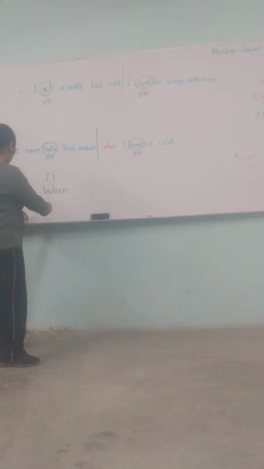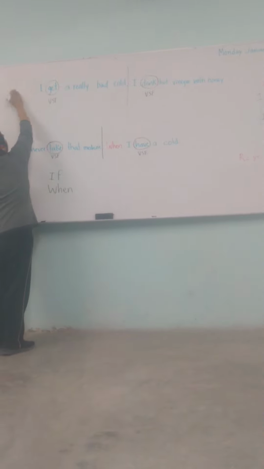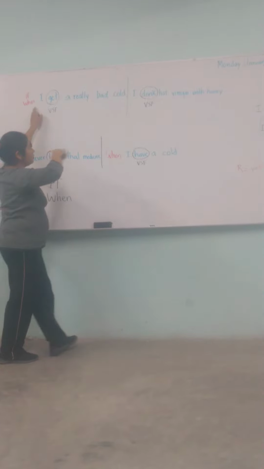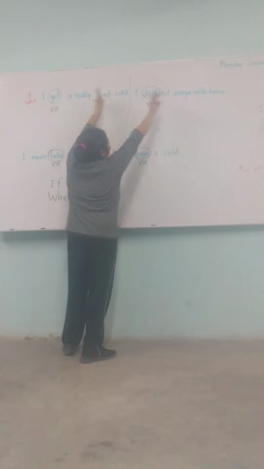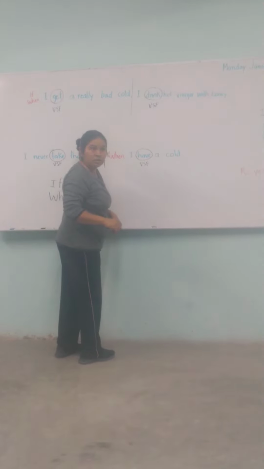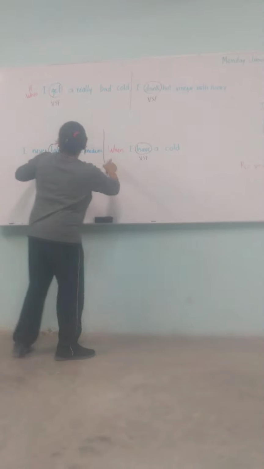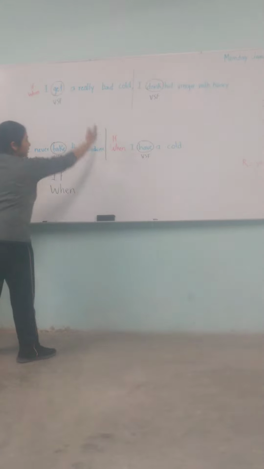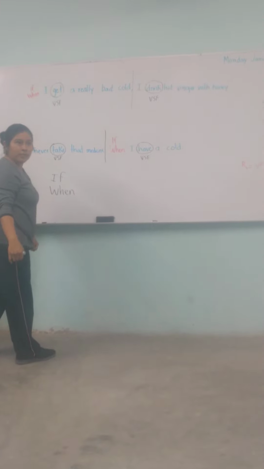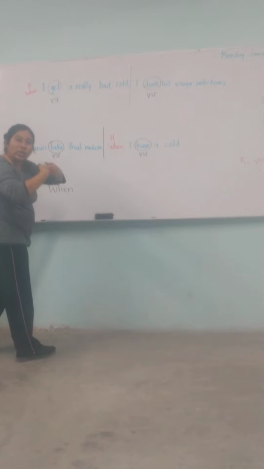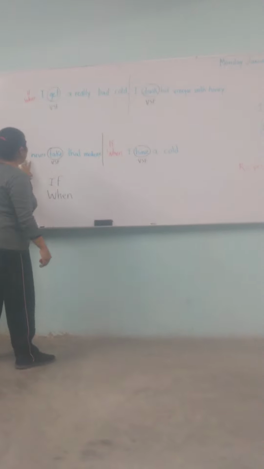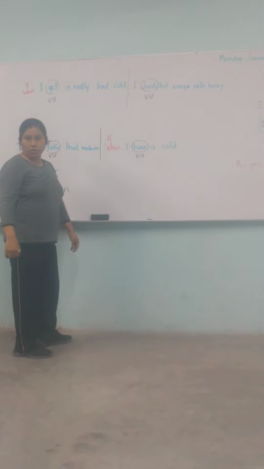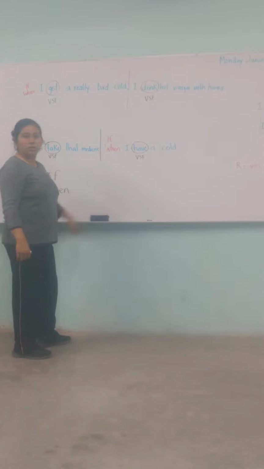Look, when we have "if" or "when" at the beginning, because remember it's the same, it's necessary to have a comma to separate the two phrases, the two sentences. But in this case, "if" or "when" is not at the beginning, it's in the middle. So it's a connector. I never take that medicine when I have a cold. I never take that medicine if I have a cold. This is a connector, the comma is not necessary.